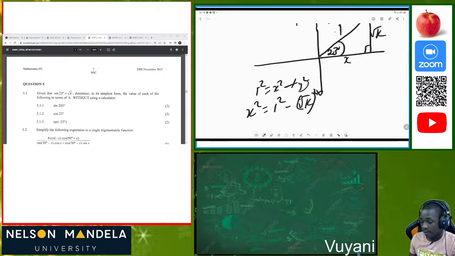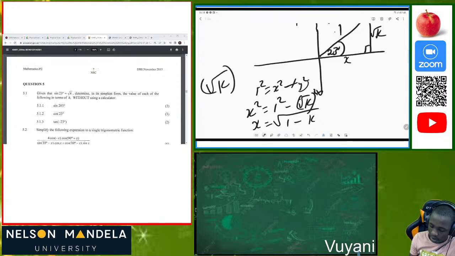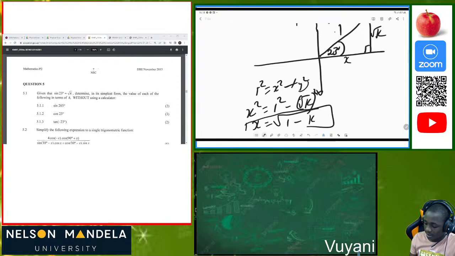Then after that you can see that x is equivalent to the square root of 1 minus k, because the square root of k times the square root of k always gives us k, according to the rules of exponents. So now we can say that our x is equivalent to the square root of 1 minus k.